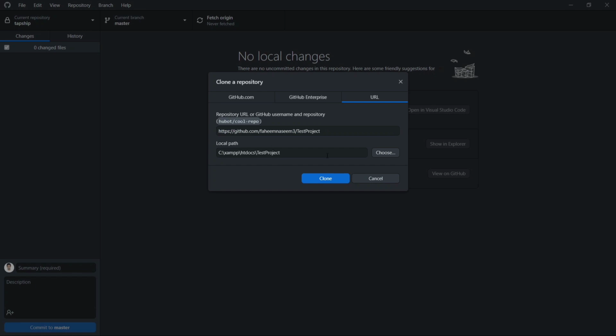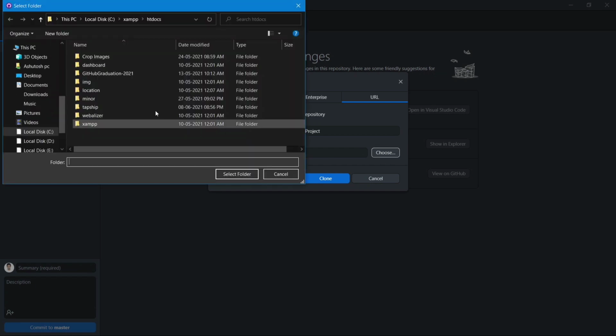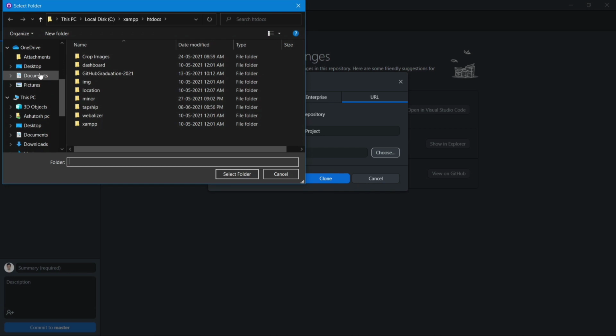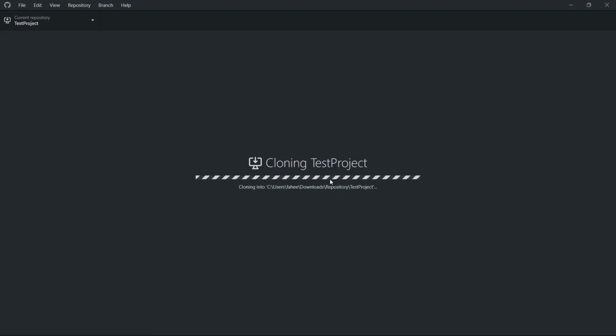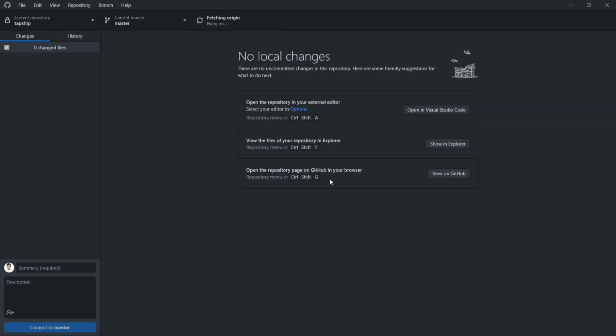So I will just choose the path and select the folder where I want to save this, and click on Clone. Now the test project repository is being cloned. Alright, you are all set.